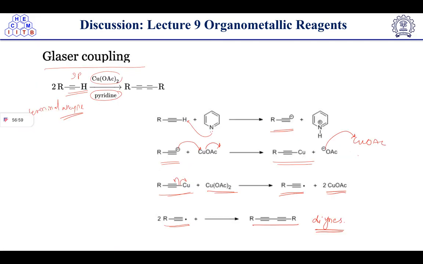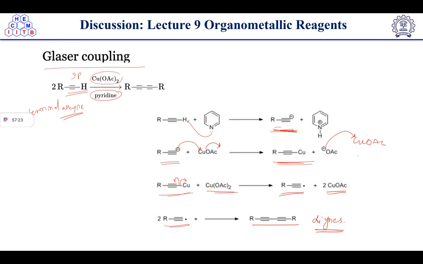Now talking about the Glaser coupling. In Glaser coupling, terminal alkynes are used with pyridine and copper acetate. Pyridine abstracts the proton to form the alkyne anion, and now this nucleophile is ready to attack copper to form the copper acetylide intermediate.